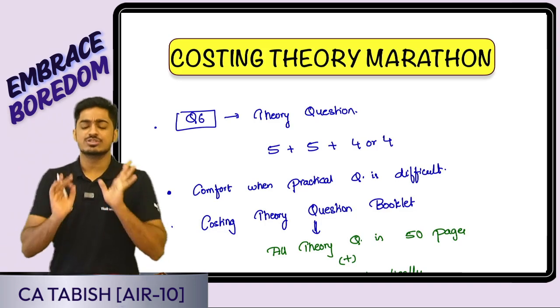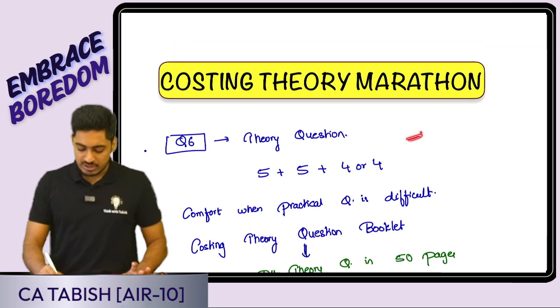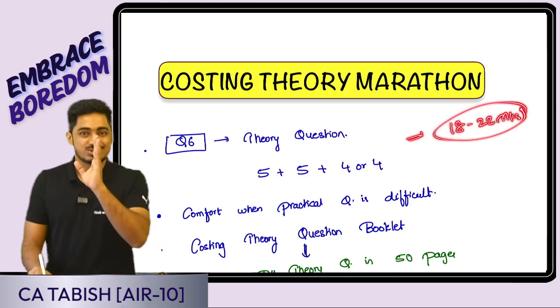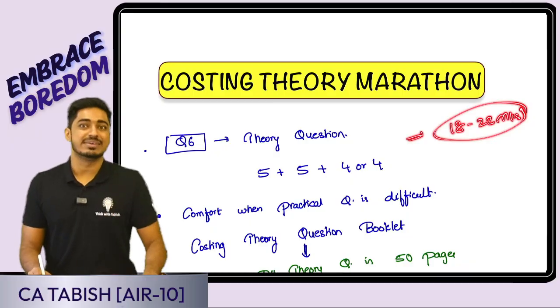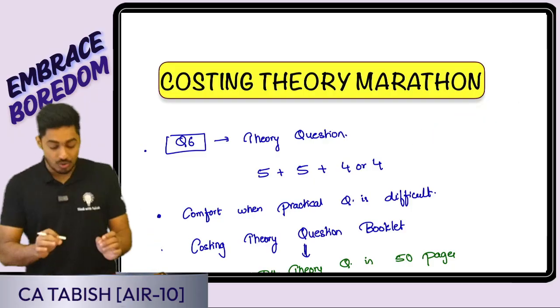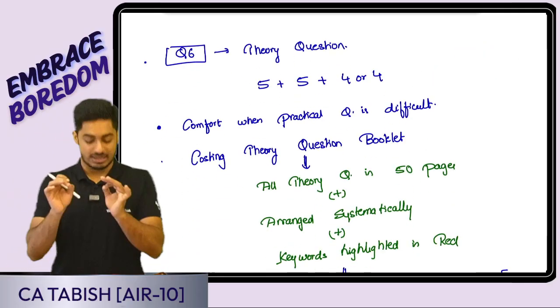So the rough weightage of theory in our exam is going to be somewhere around 18 to 22 marks. Can you imagine almost 20 marks is coming from theory and you guys are ignoring it? No, we are not going to let it happen. So what is it that we are going to do in this quick rocket marathon?